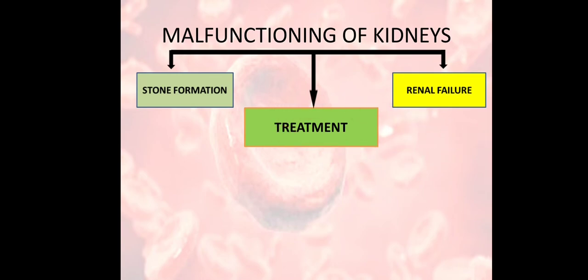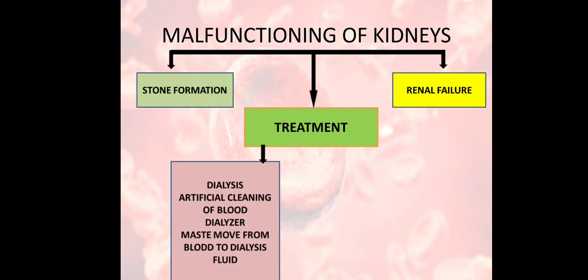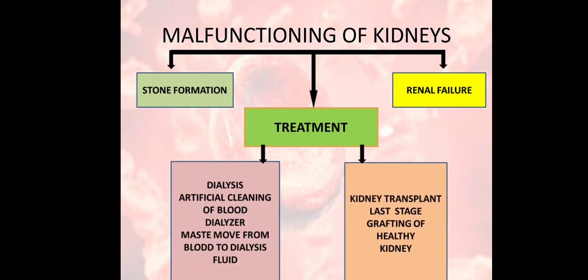Now what is the treatment? We will move toward the treatment, how we can treat this malfunctioning of the kidneys. First of all, the treatment is dialysis, and the second treatment is kidney transplant. Dialysis is used in the early stages of renal failure, in which there is artificial cleaning of the blood, and that is called dialysis. This is a procedure that is performed for the treatment of renal failure.